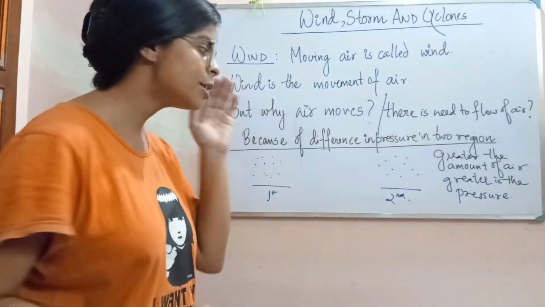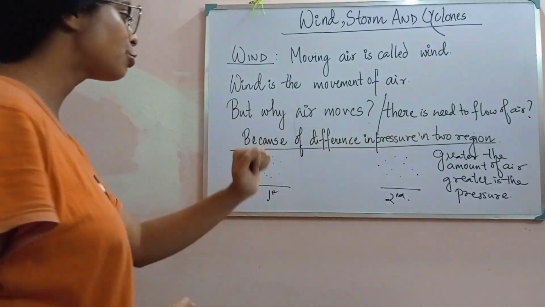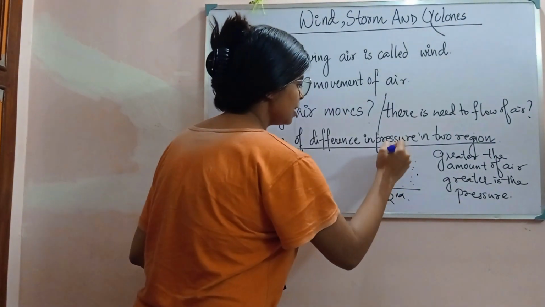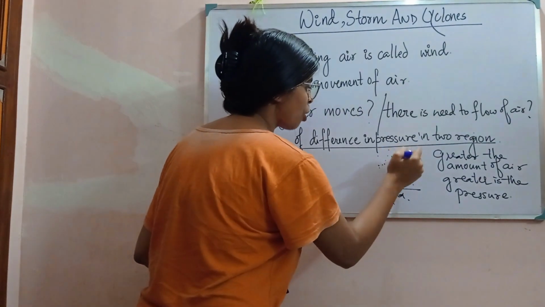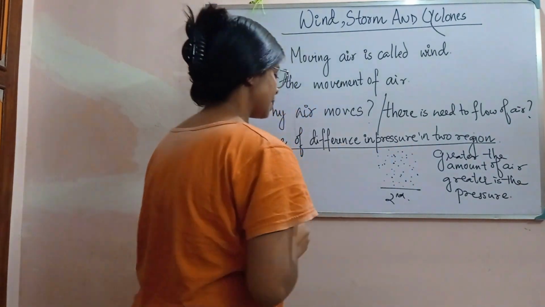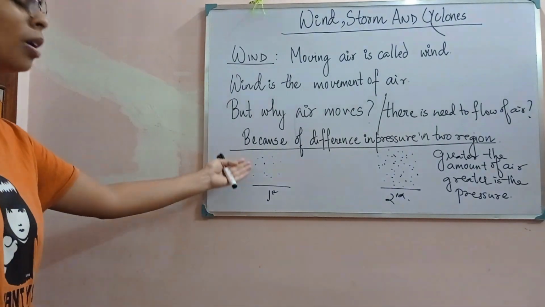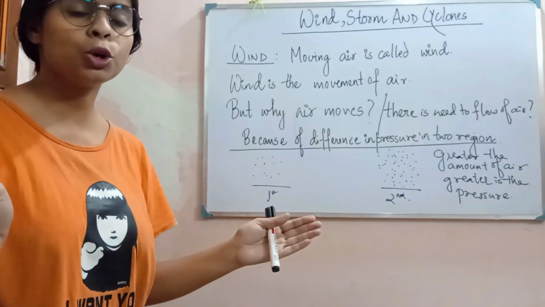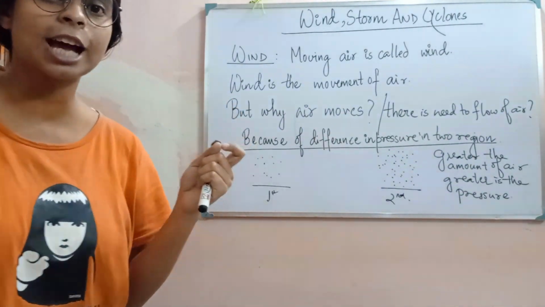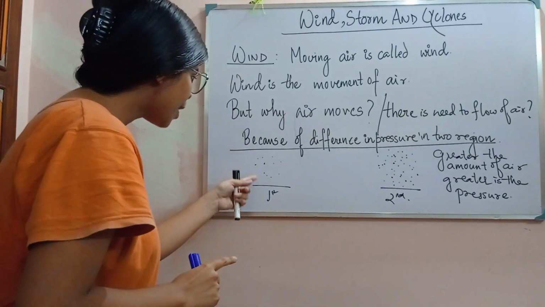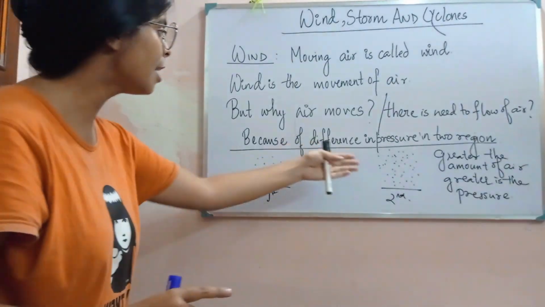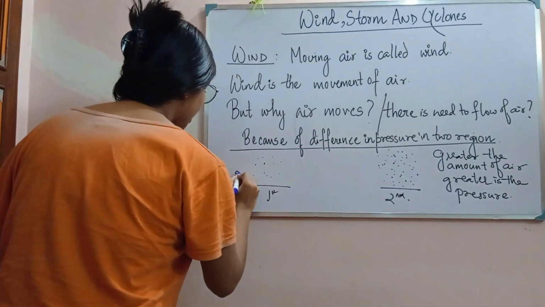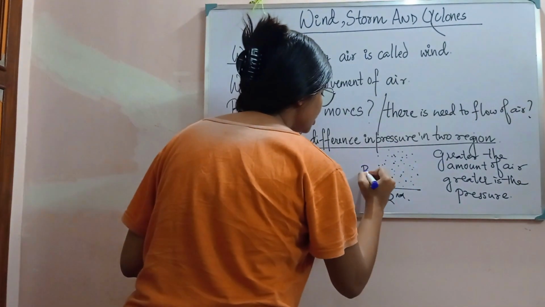Now see over here, suppose there are two regions. Here you can see that the maximum amount of gas molecules, air particles, are present, and here only a lesser amount is present. So you can have an idea that the pressure over here will be less than the pressure over here. Suppose the pressure over here is P1 and the pressure over here is P2.